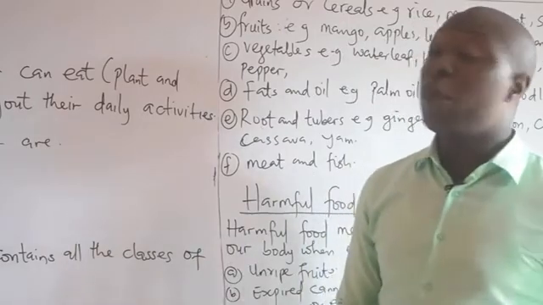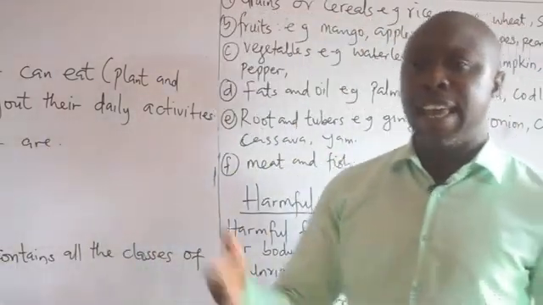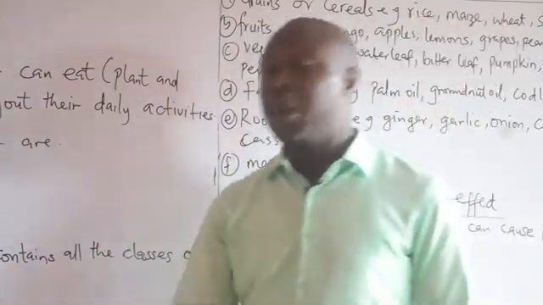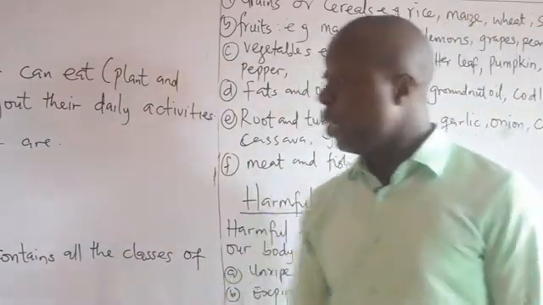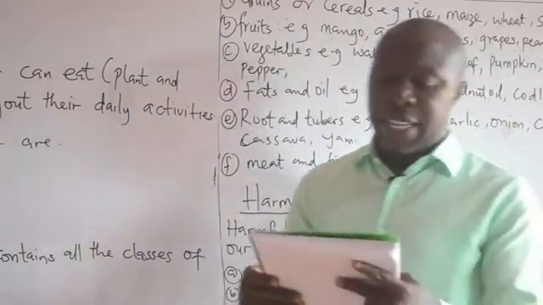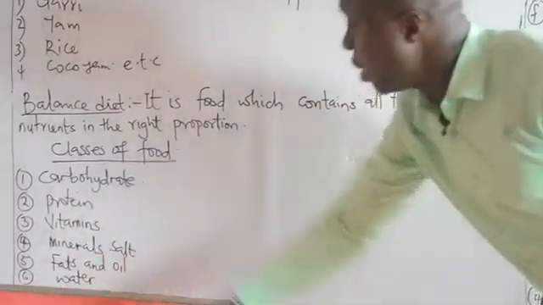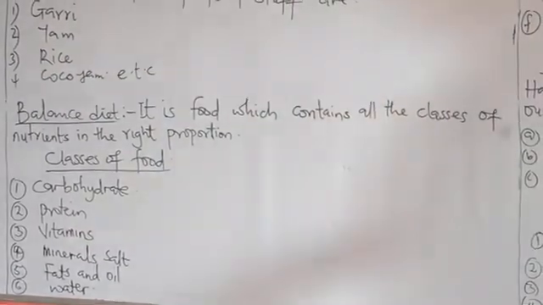Some of the examples of protein include beans. Beans is a good example of protein. Fish is also a good example of protein. Meat is also a good example of protein. Milk is a good example of protein. Then we have vitamin. Vitamin, this class of food helps to protect the body against infections and sickness.